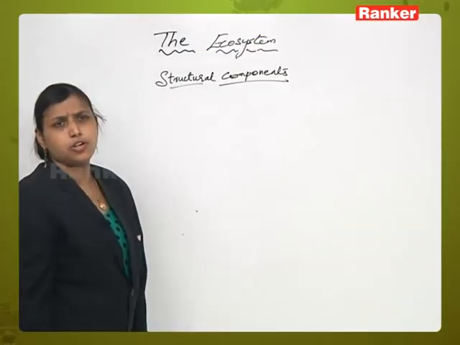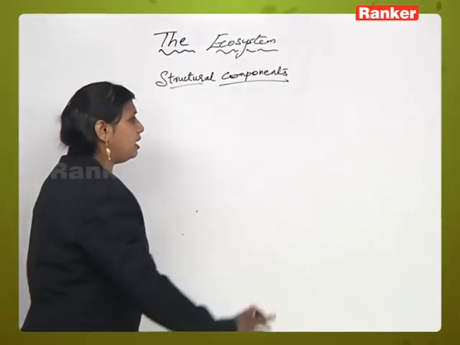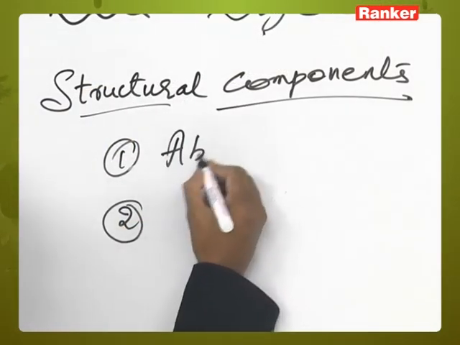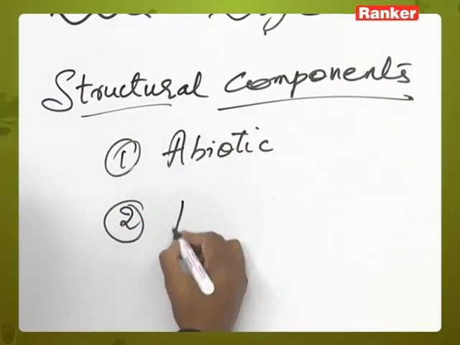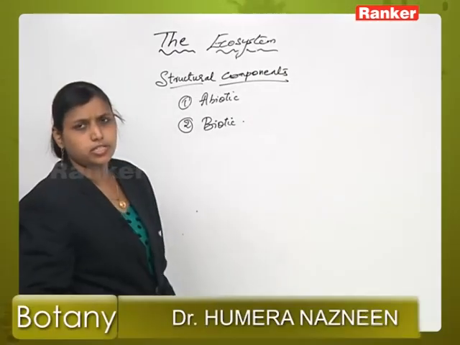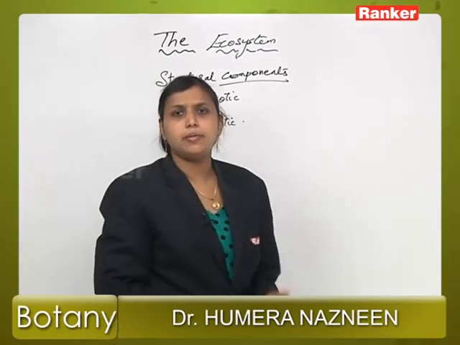Now, what are the structural components of an ecosystem? Here we will talk about two components. First one is abiotic and biotic. There are two structural components of an ecosystem: abiotic and biotic.